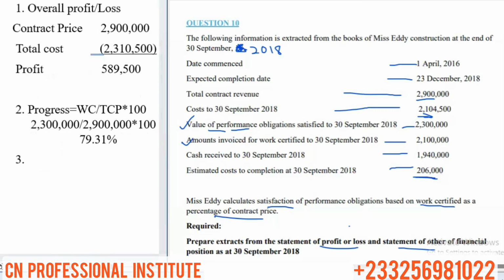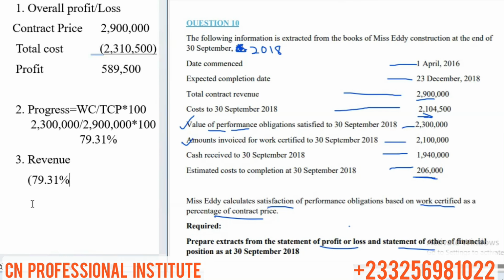Then step 3 is we have to recognize revenue. So we go to the statement of profit or loss, and the revenue we recognize will be, with the revenue here, we will apply the progress, that's the 79.31%.